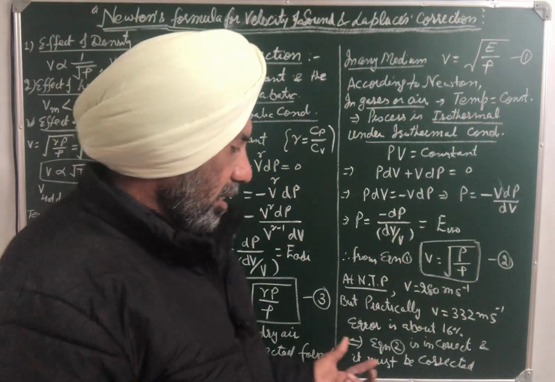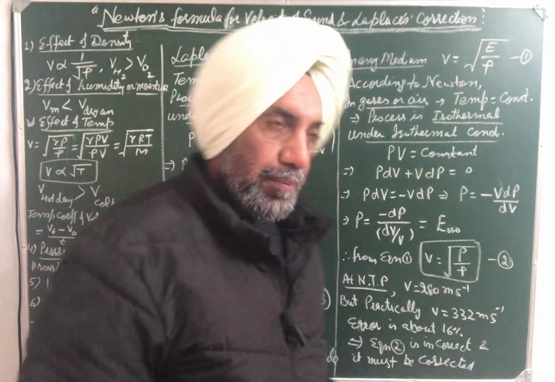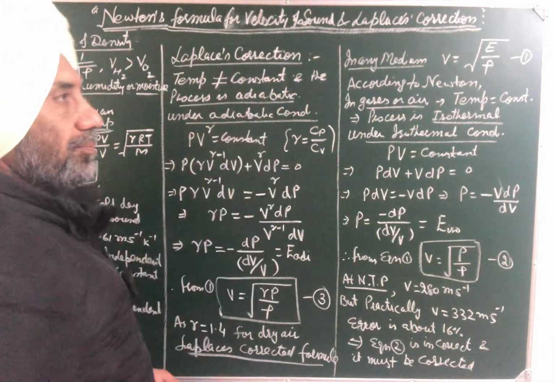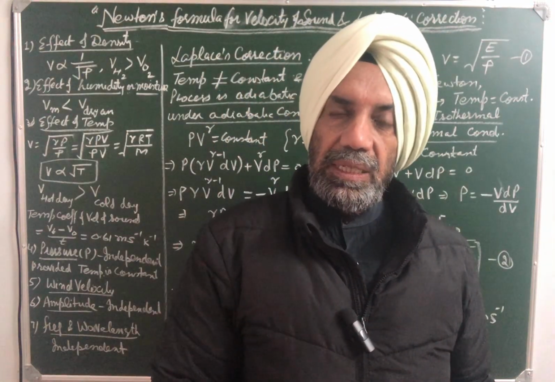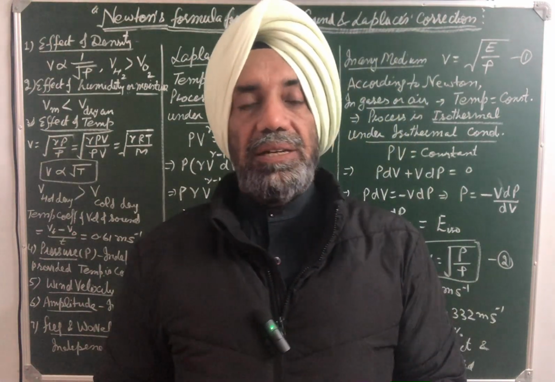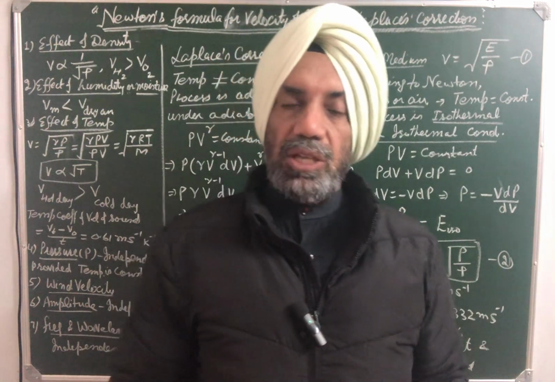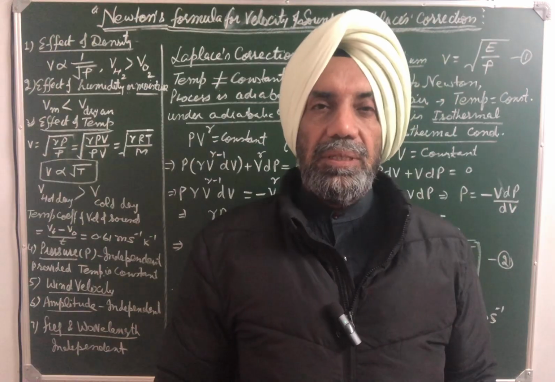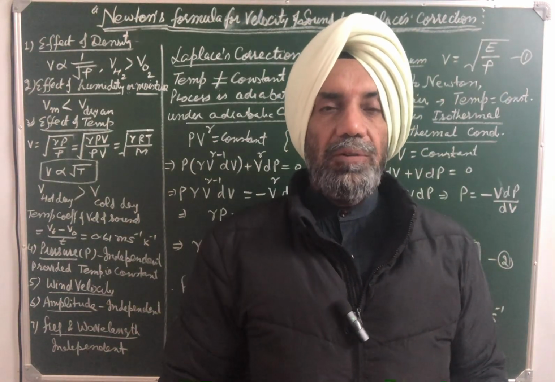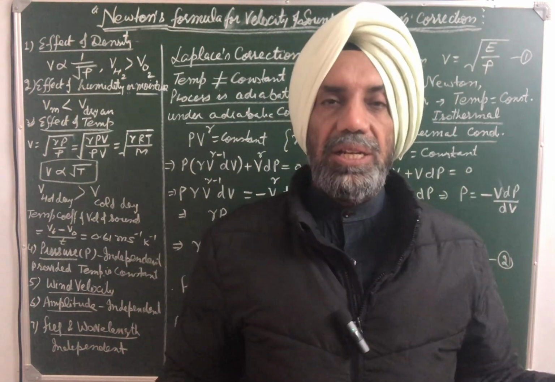So this formula was corrected by Laplace. According to Laplace, when sound propagates through air or gaseous medium, temperature doesn't remain constant, and hence the process is adiabatic. So he derived the formula for velocity of sound under adiabatic conditions.